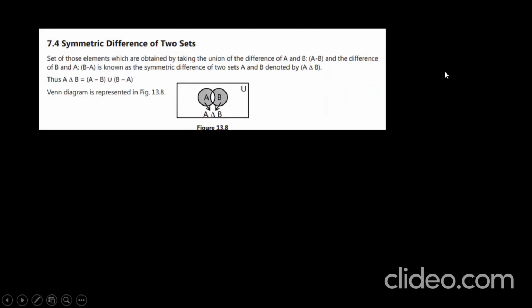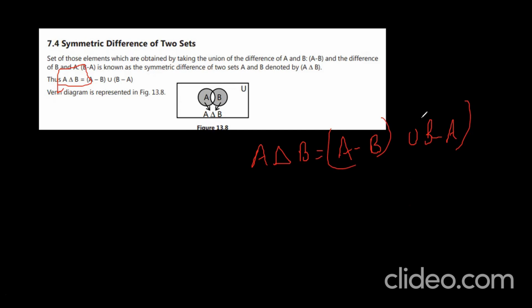Symmetric difference. This is a different topic. Okay. This is very, very important. Symmetric difference of two sets. We observe the difference of two sets, A minus B, B minus A, like that. Okay. Symmetric means same. The symmetric difference of two sets is denoted by A delta B. What is that? A delta B. What is A delta B? A delta B is equal to A minus B union B minus A.